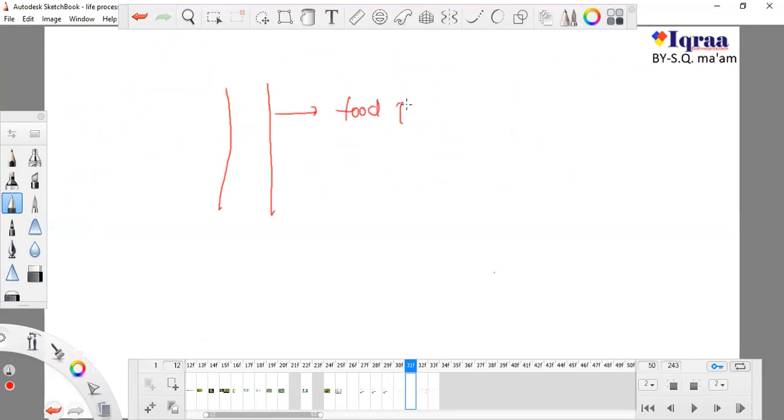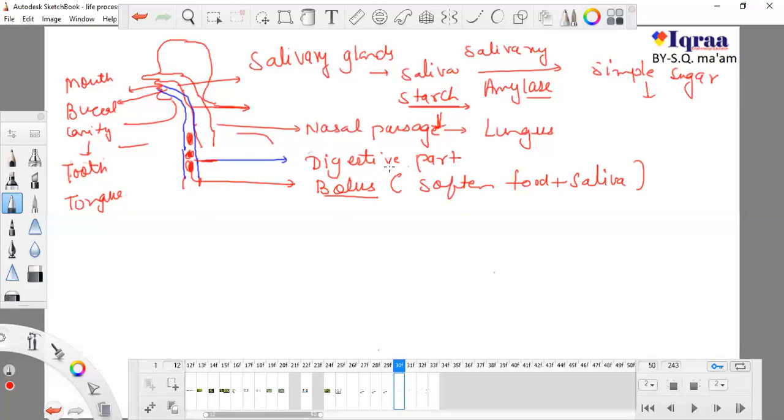This is our food pipe, and this food pipe will open into the digestive system, or better to say, digestive organs.